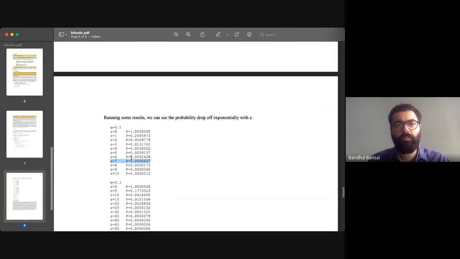So generally, in Bitcoin transactions we say 6 blocks confirmation. This is how it came into play. After 6 blocks, the probability of an attack or of changing that transaction is very limited. It would take a lot of computing power to change it. After 6 blocks, it's mostly irreversible.